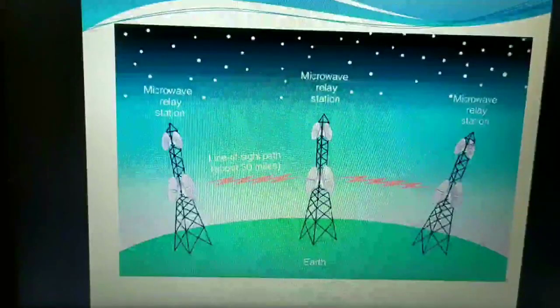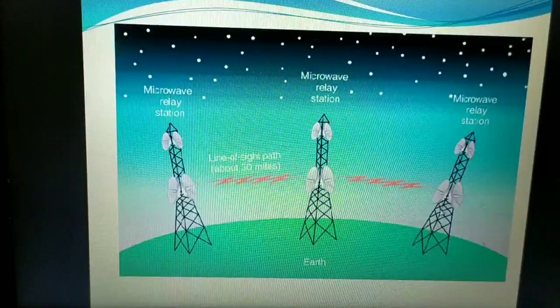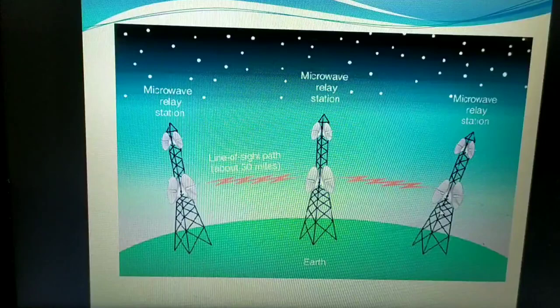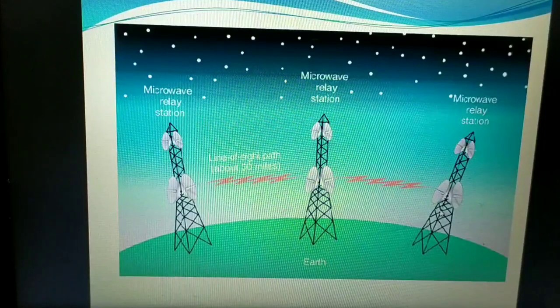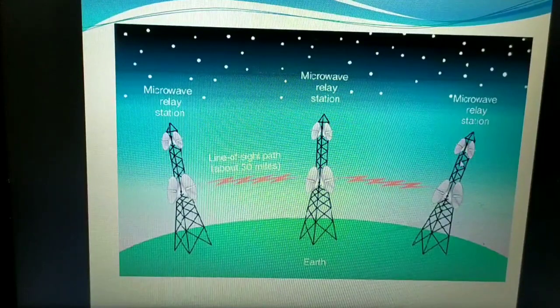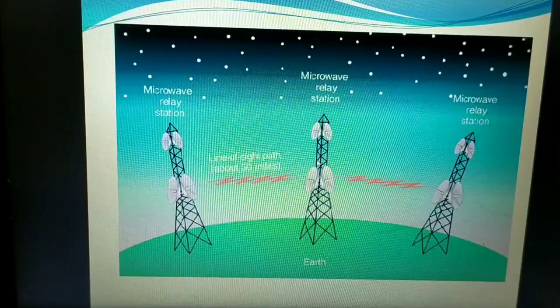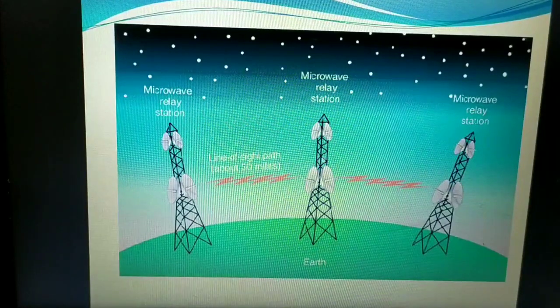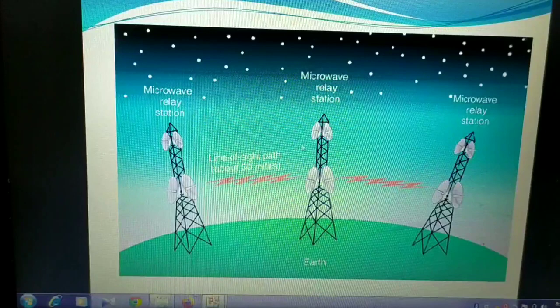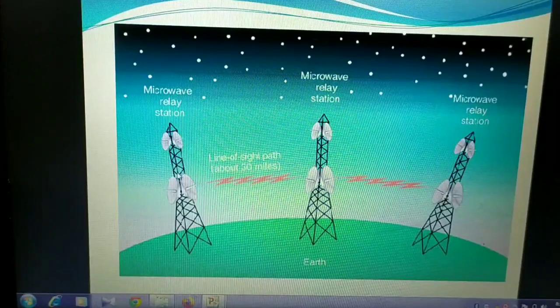In that case what happens, when this high gain antenna receives the data signals from the satellite, the amplified one with the higher frequency, this microwave will immediately transmit to the next nearest high gain antenna, and again from this antenna to the next nearest high gain antenna.